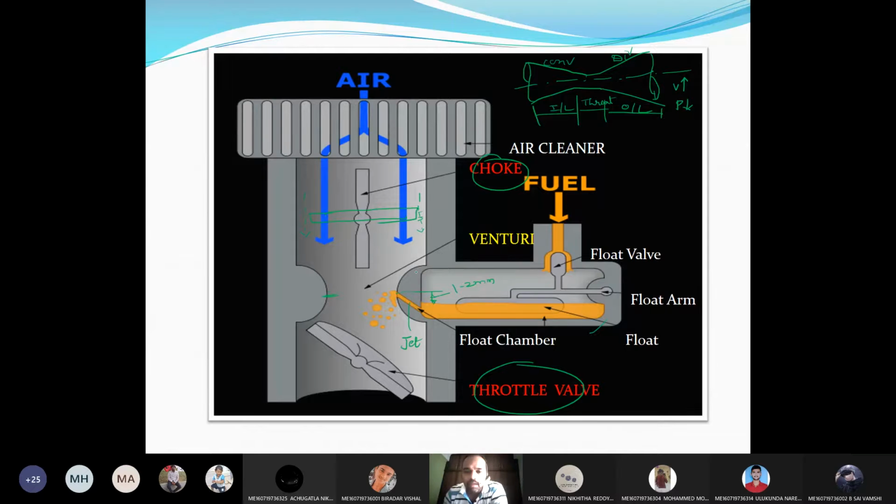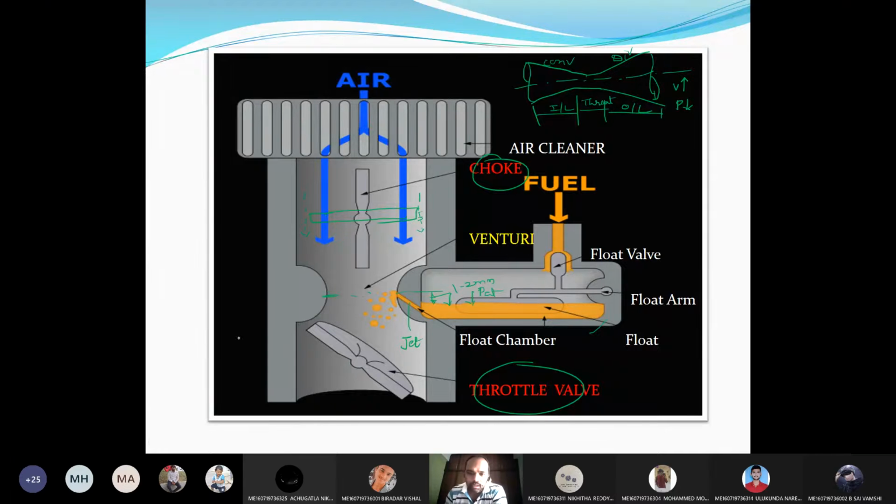So the distance may be 1 to 2 mm height above the level of the petrol. Here the vacuum is created due to the venturi, due to the decrease in pressure. Over the petrol it is the atmospheric pressure, P atmosphere, but inside the carburetor the pressure is less than atmosphere, therefore the petrol will be sucked into the carburetor. Already the air is at high velocity, so this petrol will be mixed with the air and it will become vaporized.